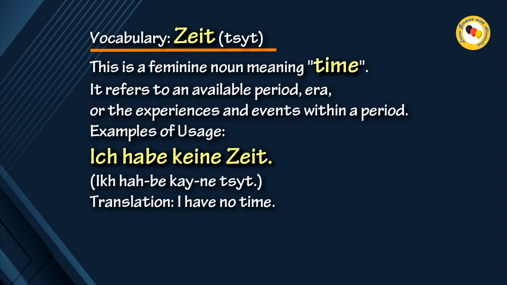Vocabulary. Zeit. This is a feminine noun meaning time. It refers to an available period, era, or the experiences and events. Examples of usage: Ich habe keine Zeit. Translation: I have no time.